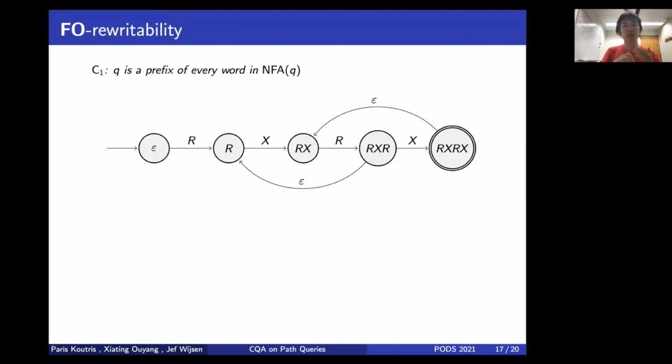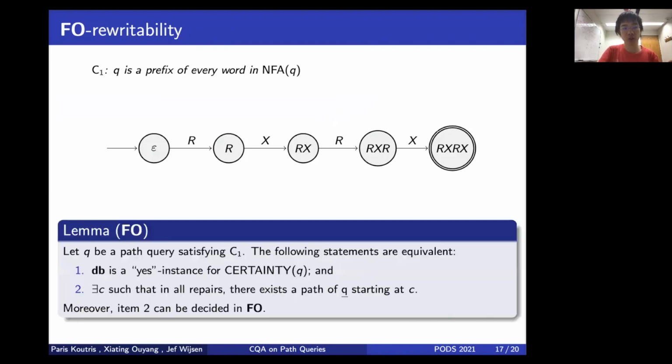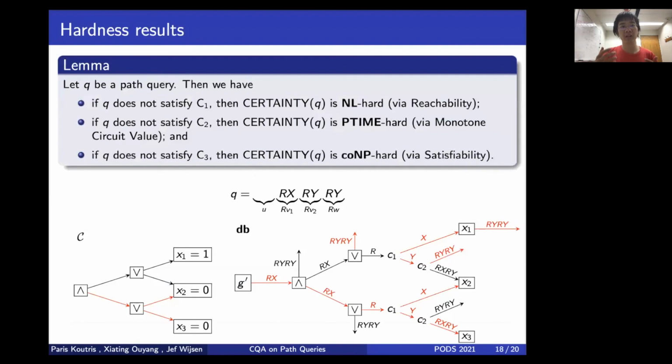For the FO case, we consider C1, where Q is a prefix of every word. So essentially, there's really no need for you to come back. Therefore, all you need to do is to check for a path of exactly Q in all repairs. And because the size of Q is a constant, you will be able to check item 2 using a fixed-size first-order formula, and that is in FO. And finally, the hardness results. I do want to mention that for P-time hardness, we had a reduction from the monotone circuit value problem, which essentially says that, to evaluate a circuit containing only AND gates and OR gates, we were able to encode this problem using consistent query answering, which is kind of interesting.